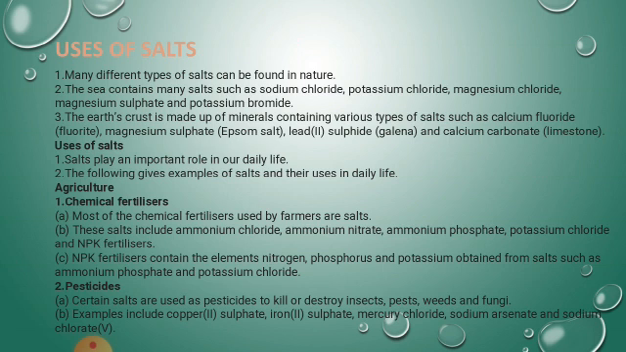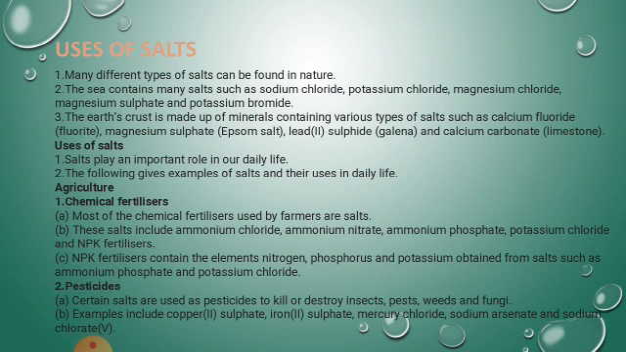Many different types of salts can be found in nature. The sea contains many salts such as sodium chloride, potassium chloride, magnesium chloride, magnesium sulfate and potassium bromide also. The earth's crust is made up of minerals containing various types of salts such as calcium fluoride, magnesium sulfate, lead sulfate and then calcium carbonate also. Uses of salt. Salts play an important role in our daily life. The following gives examples of salts and their uses in daily life.